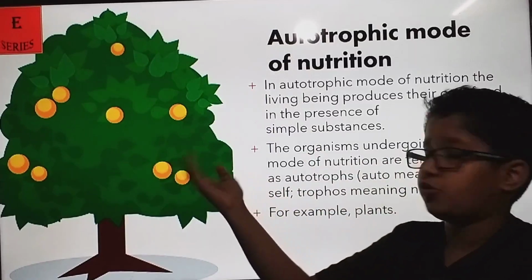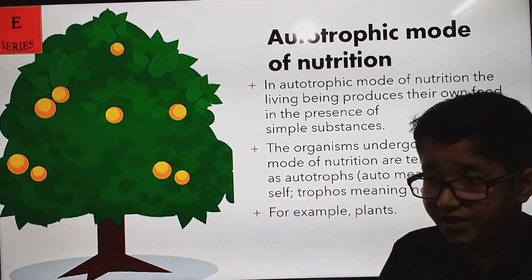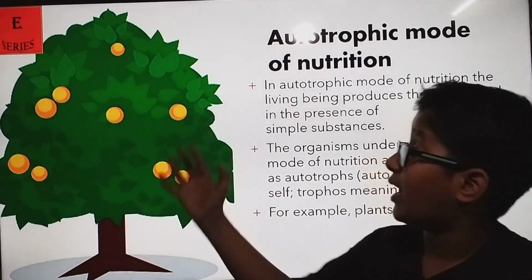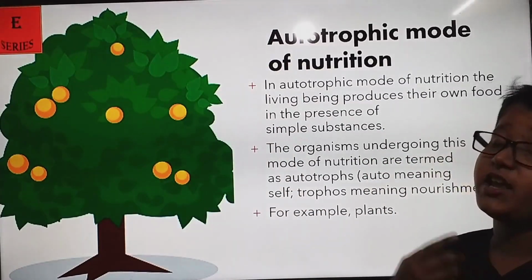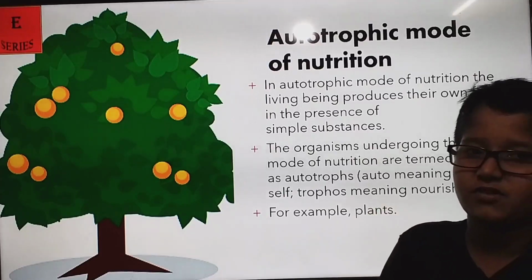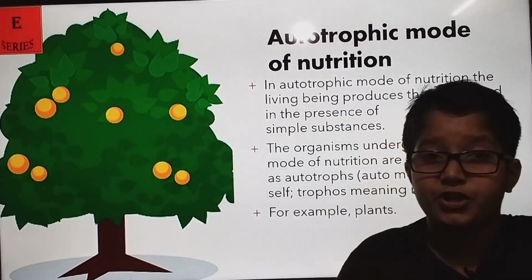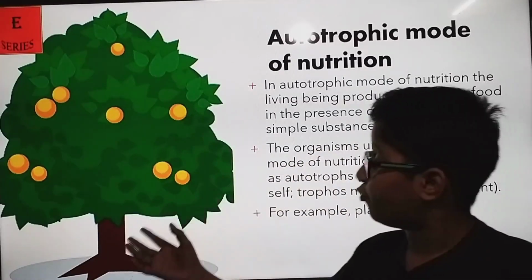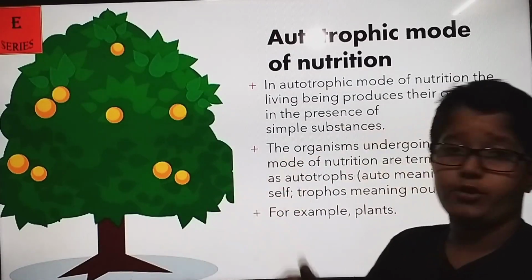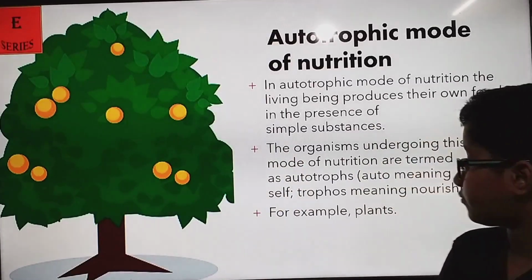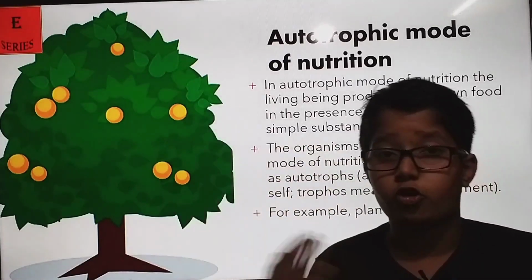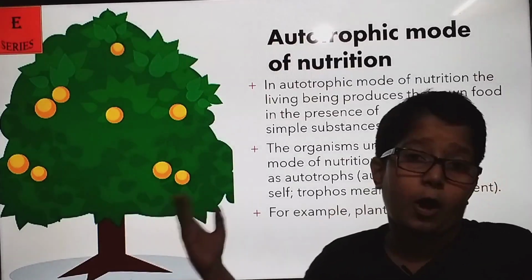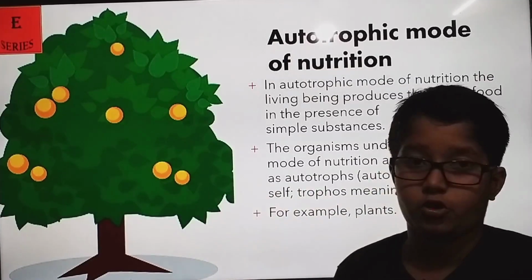The excess food which is stored as fruits by plants, we take and consume. Plants make their own food basically for themselves. They don't think that humans or animals will eat them, but they think of their own survival. So they make food on their own using certain simple substances. This is called autotrophic nourishment, and the living beings who do it are known as autotrophs.